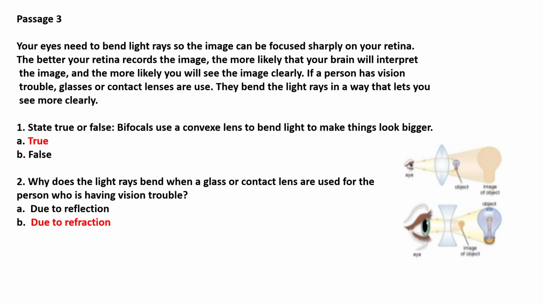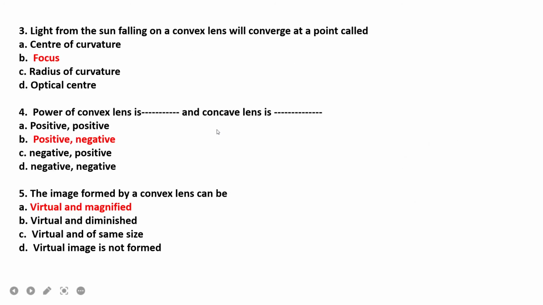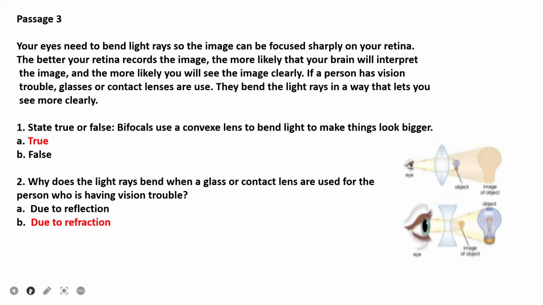True or false? Bifocals use a convex lens to bend light to make things look bigger. Okay, so it is true. Next, why does the light ray bend when glasses or contact lenses are used for a person who is having vision trouble?